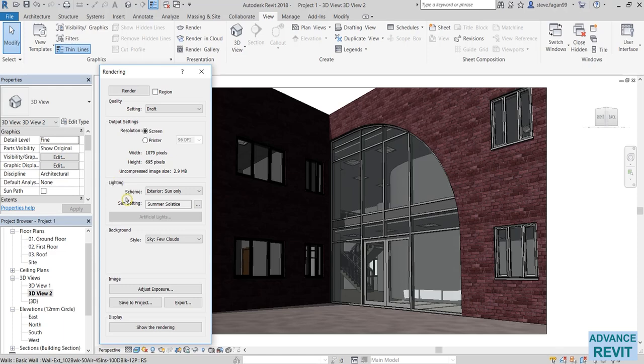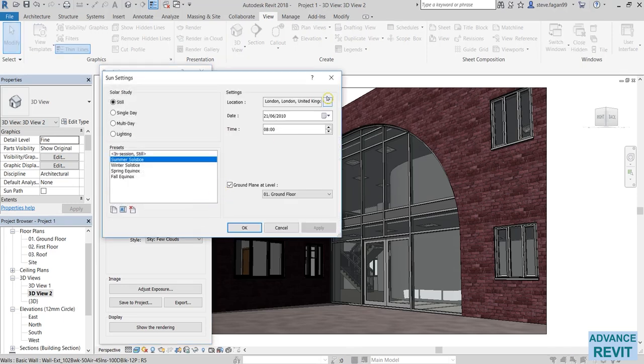Below that, we have our lighting section. In the schemes here, we have 3 options of exterior and 3 options of interior. So for the exterior, we have the sun only. We have the sun as well as the artificial lights, so our lights that we've displayed. Or we can have only the artificial lights. And same again for the interior: sun only, sun and artificial, and artificial only. If we were to choose the artificial lights in here, we're able to change their brightness or turn them on and off. If you're unhappy with the sun's position, here in the sun settings, if we select the box with the 3 dots here, it will bring us back into the sun settings.